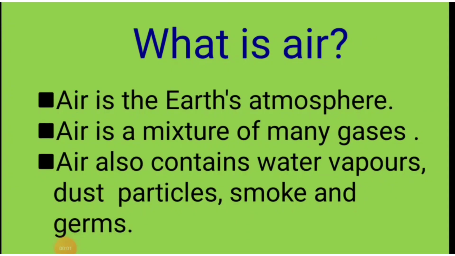Now, children, what is air? The answer is our planet Earth is surrounded by a mixture of gases. This mixture of gases is known as air. So, we can also say that air is the Earth's atmosphere. Children, apart from these gases, air also contains water vapors, dust particles, smoke, and germs.